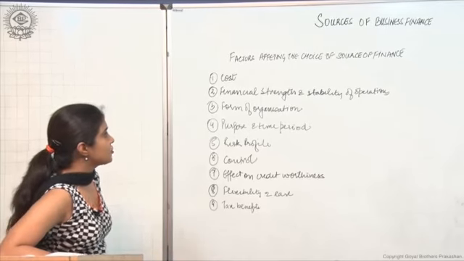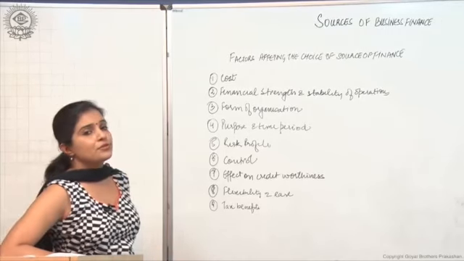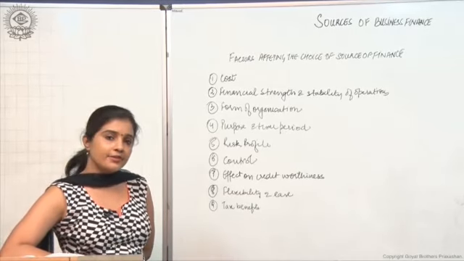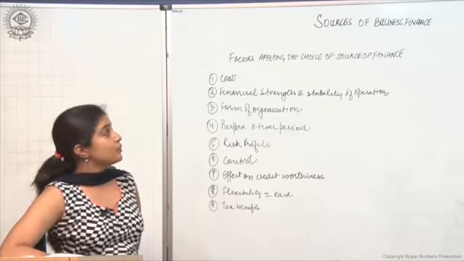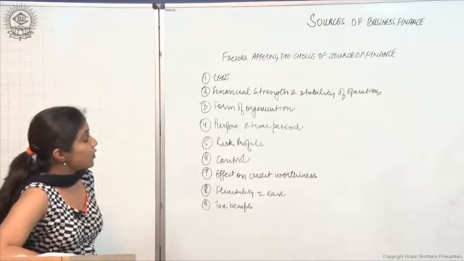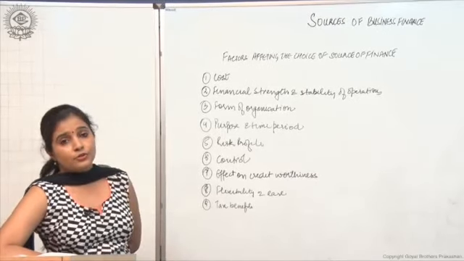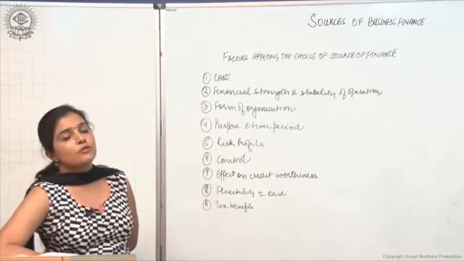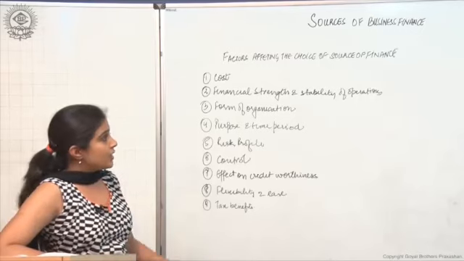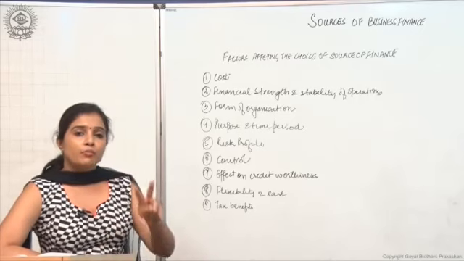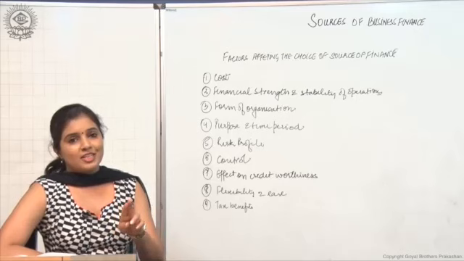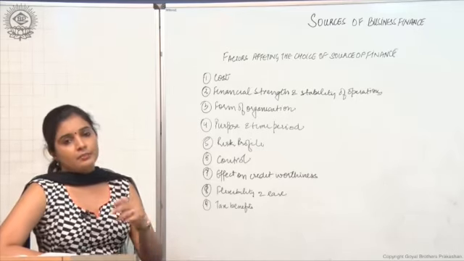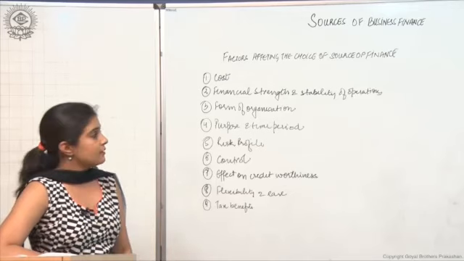Now the last topic in this chapter, that is factors affecting the choice of source of finance. What all are the factors that we have to take into account while deciding on the source of finance which is to be used? Number one being cost. Now there are two costs that we are going to be talking about here: the cost of procuring the funds and the cost of using the funds. We have to make sure at all points of time that both of these costs must be less than the benefits that you are going to derive from that particular source of finance, right?